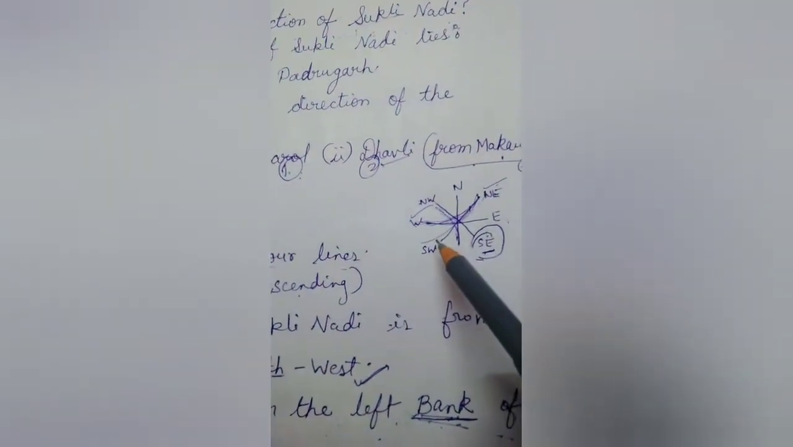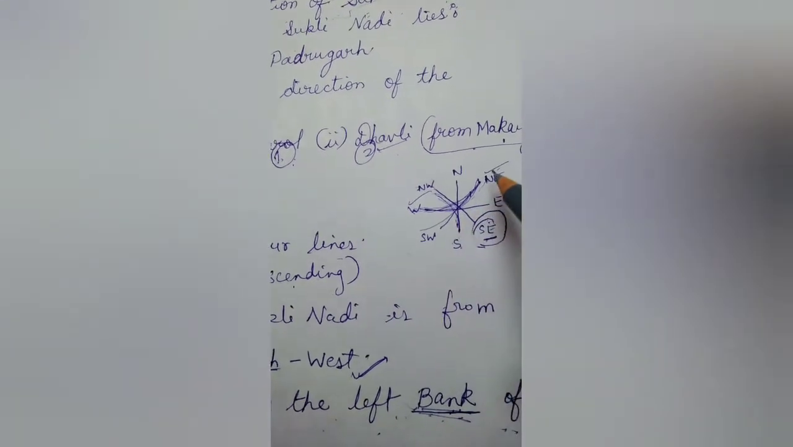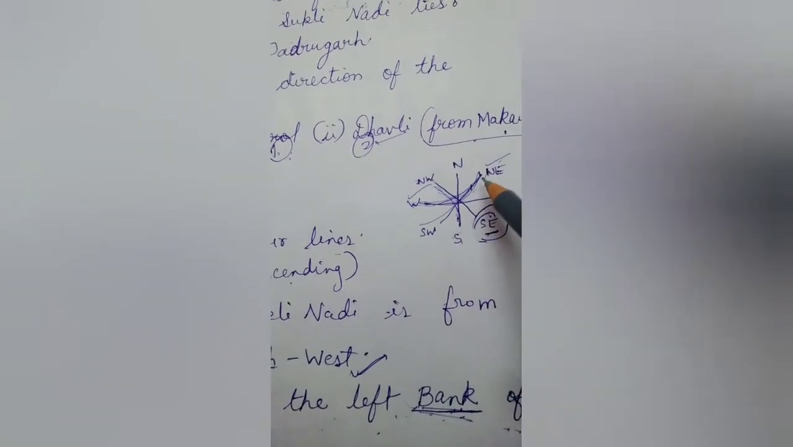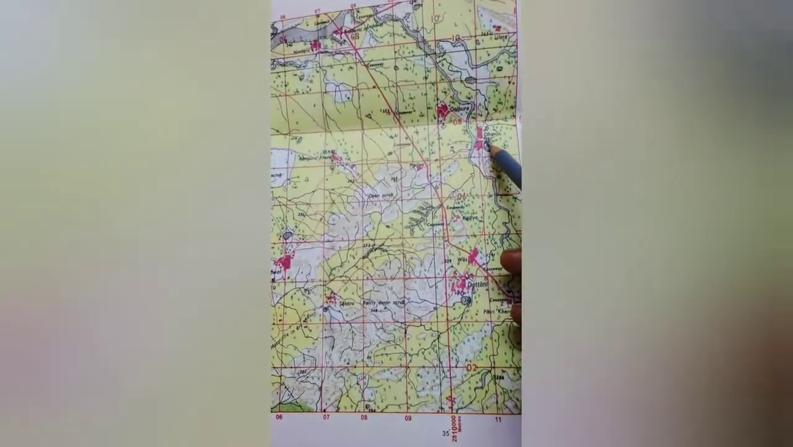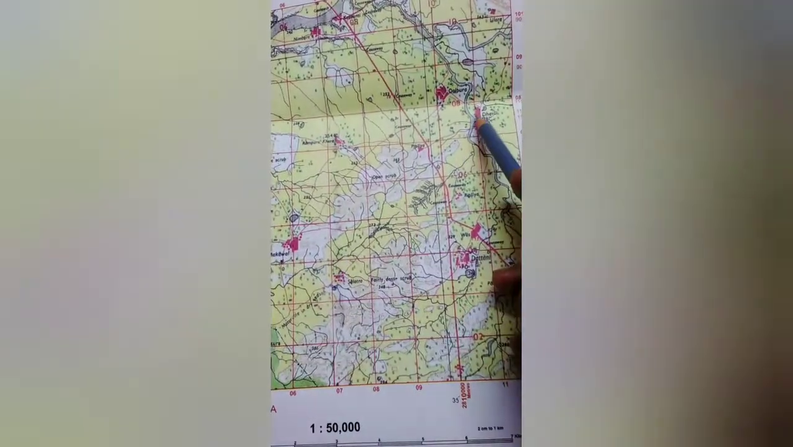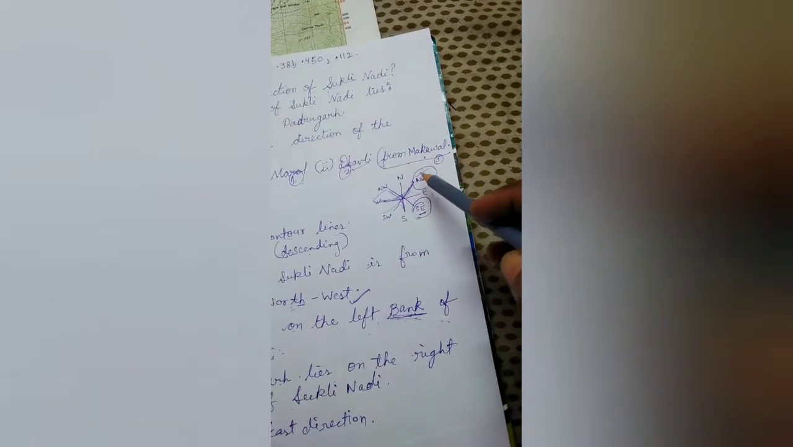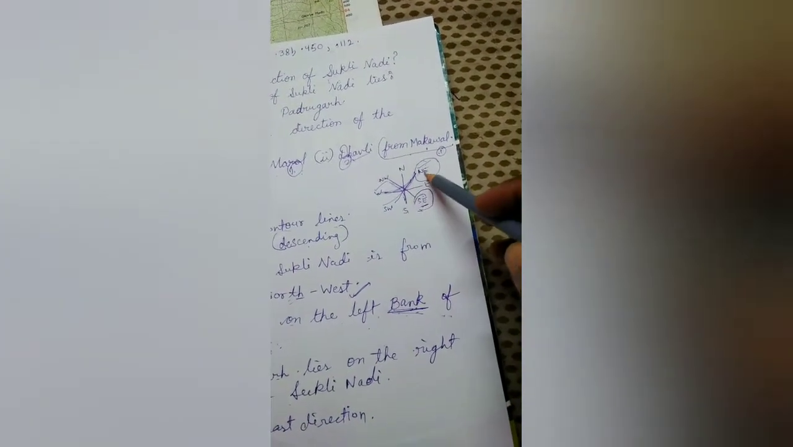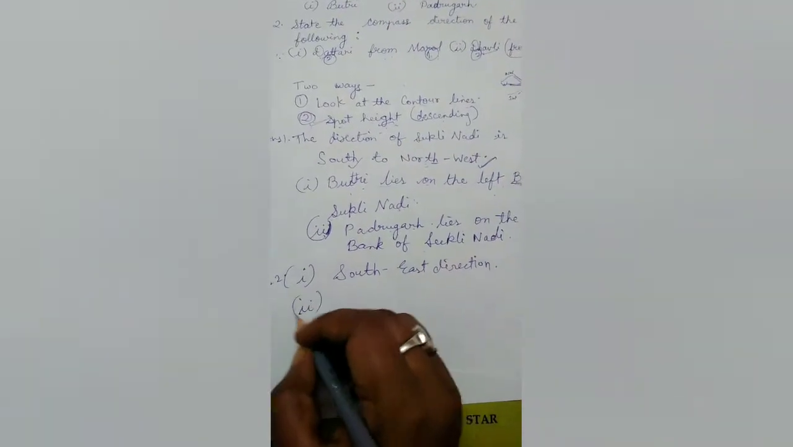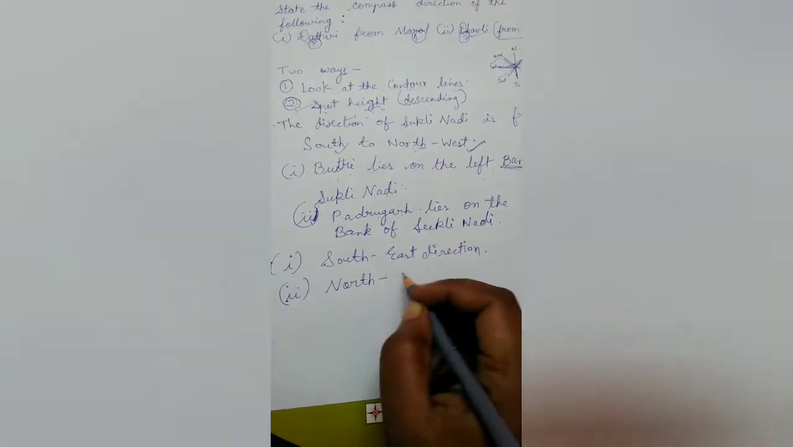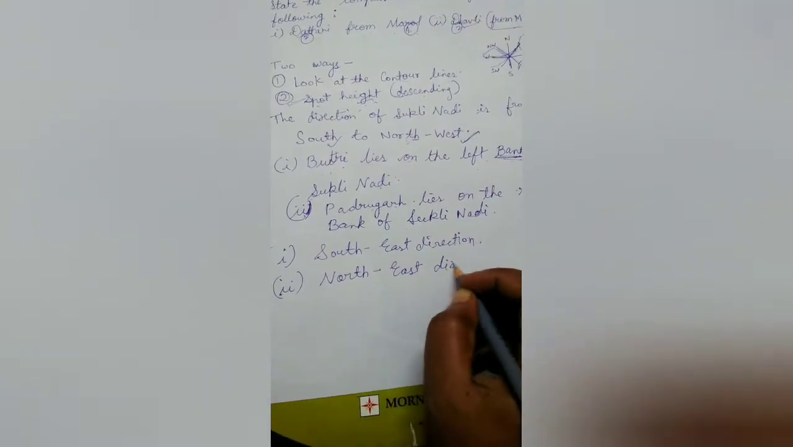Now come to your direction that you have made, small cardinal points. Makhawal to Dhavli. Where was the Dhavli? Somewhere here. Makhawal, Dhavli. Now you have got to understand, this is the northeast. So your answer will be northeast direction.